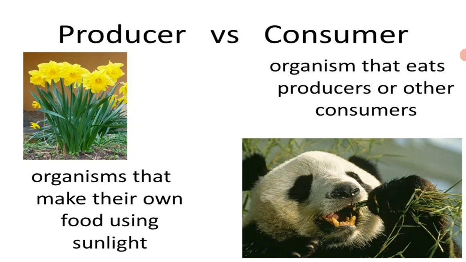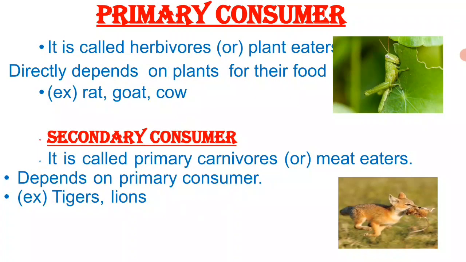Then heterotrophs. Heterotrophs means consumers. They are the organisms which depend upon the producers, that is autotrophs, for their food energy. They cannot produce their own food. There are several types of heterotrophs, that is primary consumer, secondary consumer and tertiary consumer. Primary consumers are otherwise called the herbivores. So this structure we have already discussed in our lower classes. Okay, just let us recall once again. Primary consumers directly depend upon plants for their food. They are called plant eaters like insects, rat, goat, deer, cow, grasshoppers, etc.